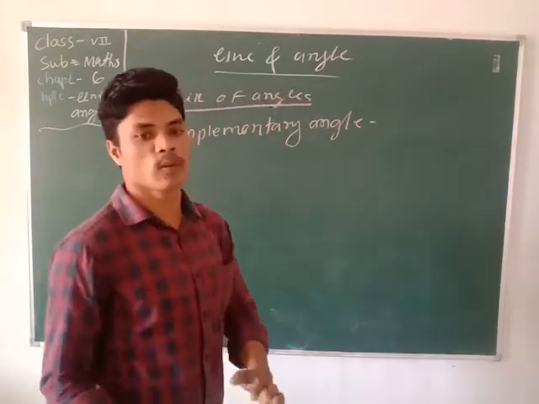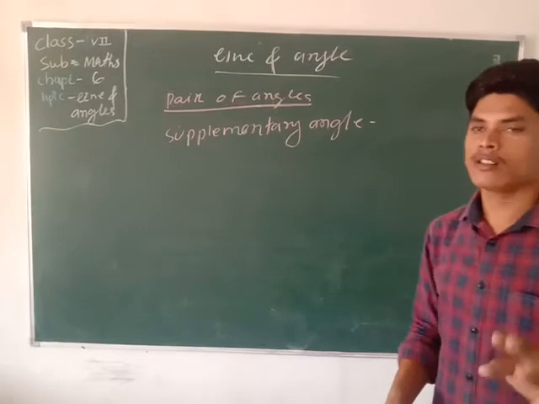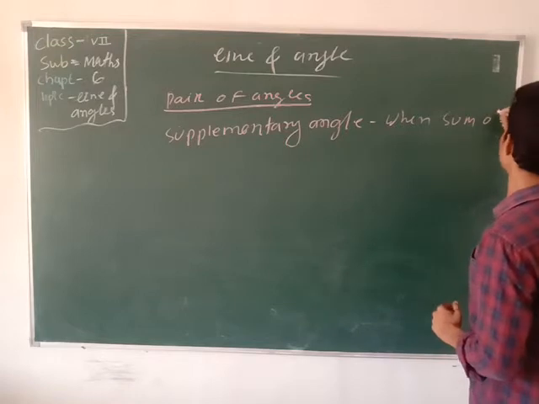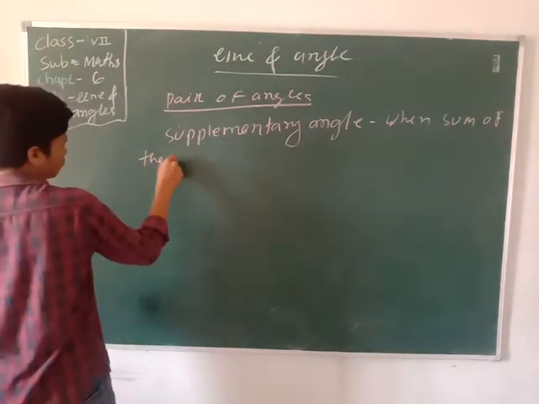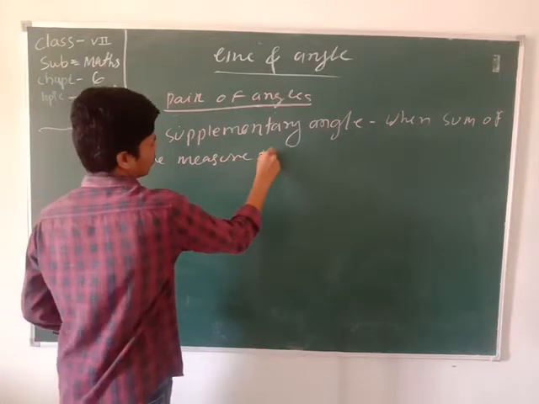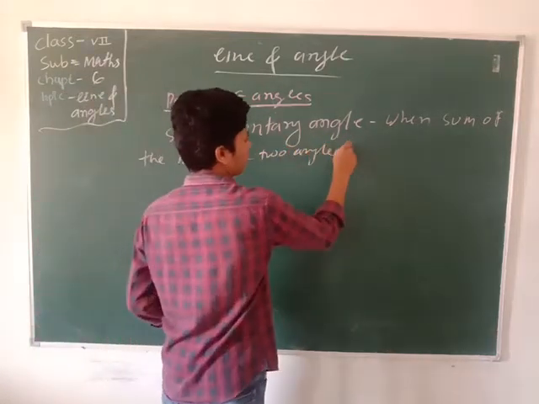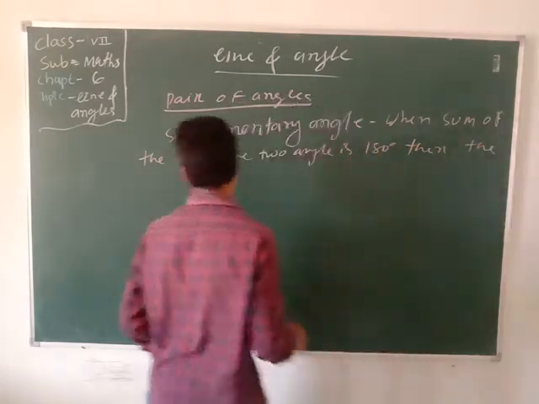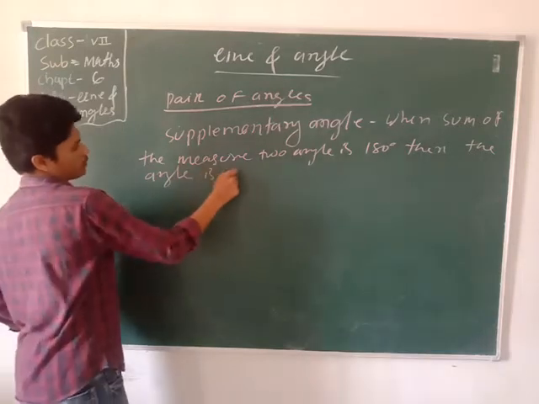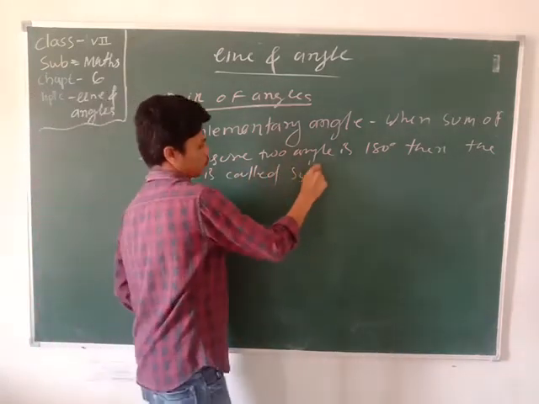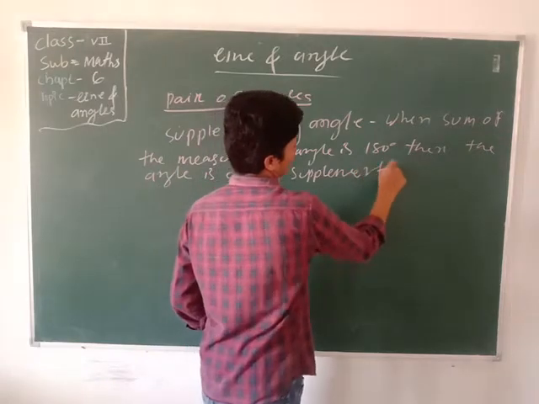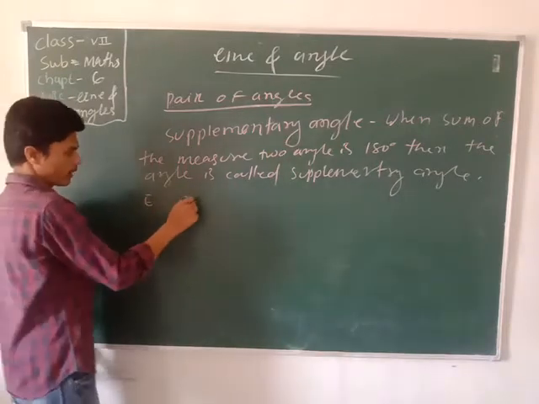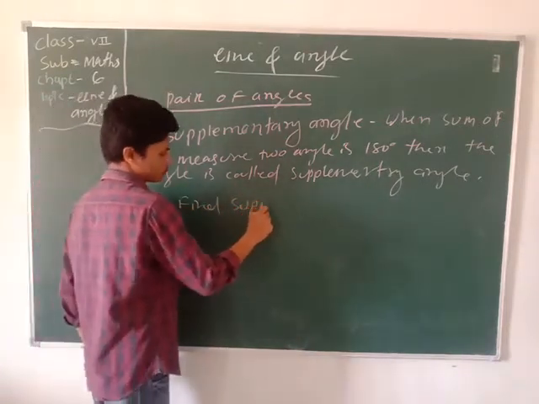Supplementary angle means the sum of the measure of two angles is 180 degrees. When the sum of the measure of two angles is 180 degrees, then the angles are called supplementary angles.